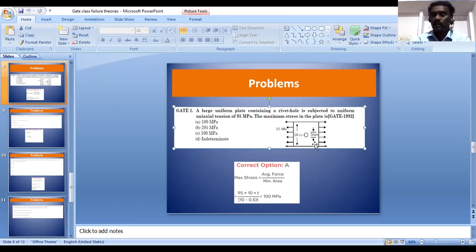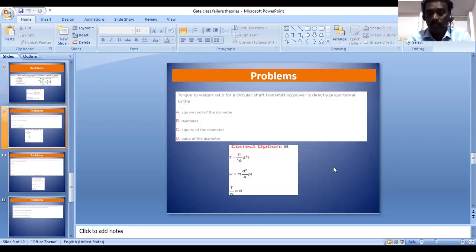Subtracting 0.5 centimeter from 10, I get 9.5 centimeter as the width. Multiplying the thickness with 9.5 gives the area. The final answer is 100 megapascal.